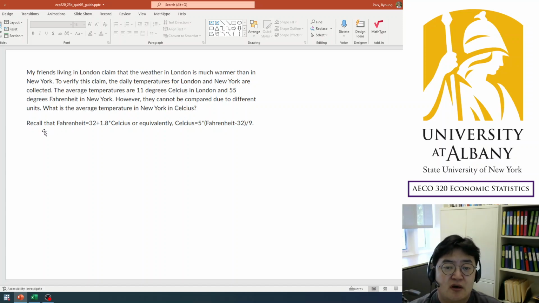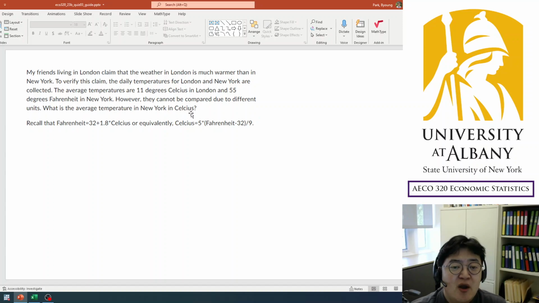And remember that we have this formula. Celsius is 5 times (Fahrenheit minus 32) divided by 9. Very strange formula. I don't understand why scientists got this kind of conversion.